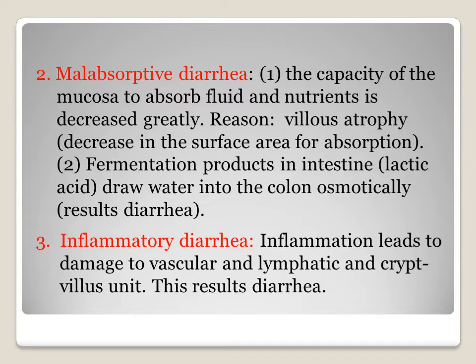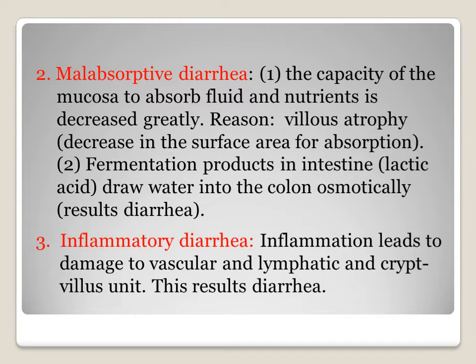So absorption is less, and the net result is that more fluid remains in the intestine. There is fermentation of products in the intestine; many are there, but here lactic acid is the main one that draws water from circulation into the intestine and colon by osmotic way, and that results in diarrhea.